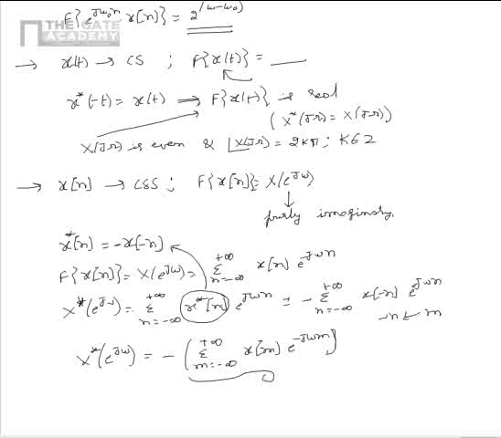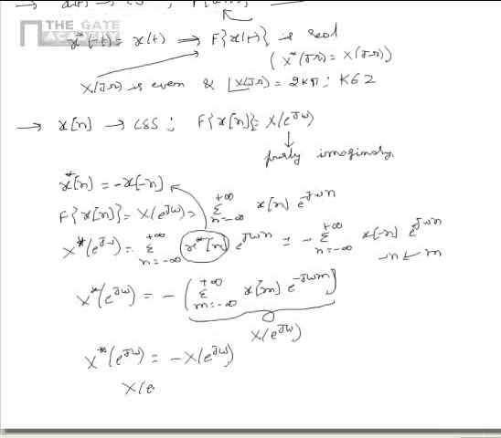We know that this quantity, the sum of x[m] e^(-jωm), is equal to X(e^(jω)). From this we see that X*(e^(jω)) is equal to -X(e^(jω)), which implies that X(e^(jω)) is purely imaginary.